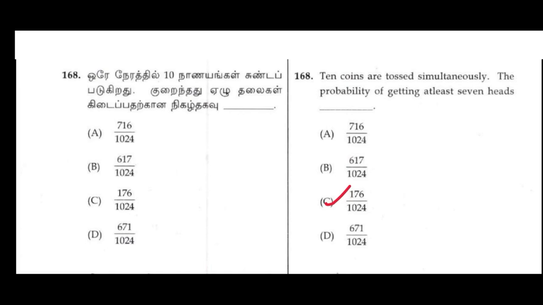168. 10 coins are tossed simultaneously. The probability of getting at least 7 heads is C option, 176/1024.